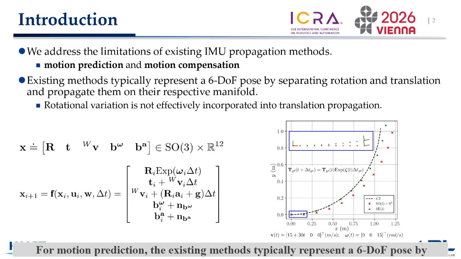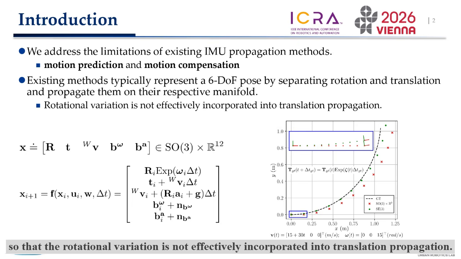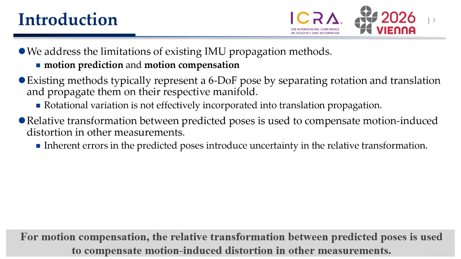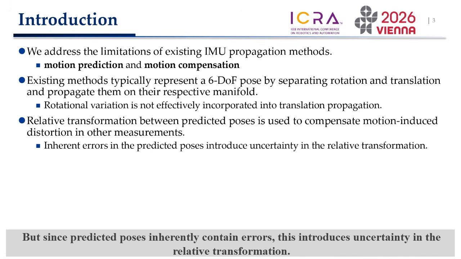For motion prediction, the existing methods typically represent a 6-DoF pose by separating rotation and translation and propagate them on their respective manifold, so that the rotational variation is not effectively incorporated into translation propagation. For motion compensation, the relative transformation between predicted poses is used to compensate motion-induced distortion in other measurements. But since predicted poses inherently contain errors, this introduces uncertainty in the relative transformation.